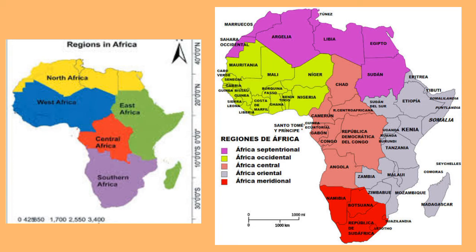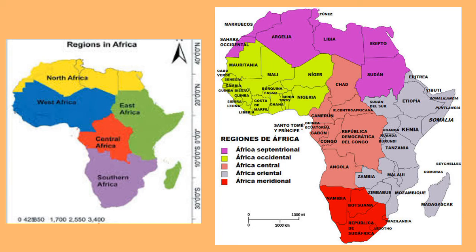Now if you look at this map, the second map, you will see that we have different colors here. The side of the purple is the Northern Africa, and examples of countries in the Northern Africa are Algeria, Libya, Egypt, Sudan. Okay, now the part of the light green is the West Africa.